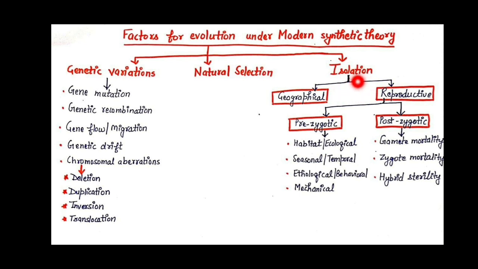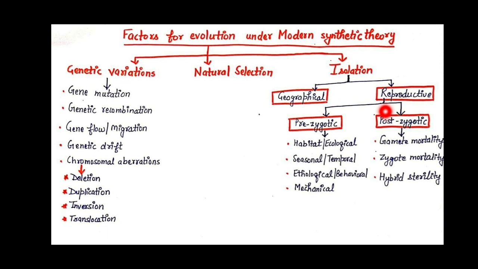This isolation can be of two types. First is geographical isolation, that means a physical barrier. Next is reproductive isolation, meaning there is no physical barrier but still there is isolation due to a reproductive barrier, meaning some intrinsic factors are responsible due to which interbreeding is prevented between the individuals.